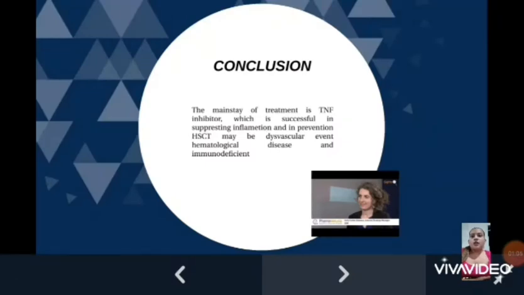Conclusion. The main stay of treatment is TNF inhibition, which is helpful in suppressing inflammation and in prevention of vascular events. HSCT may be an option in patients presenting with hematological disease and immunodeficiency. Treated with an ADA-SCID disease, Strimvelis.